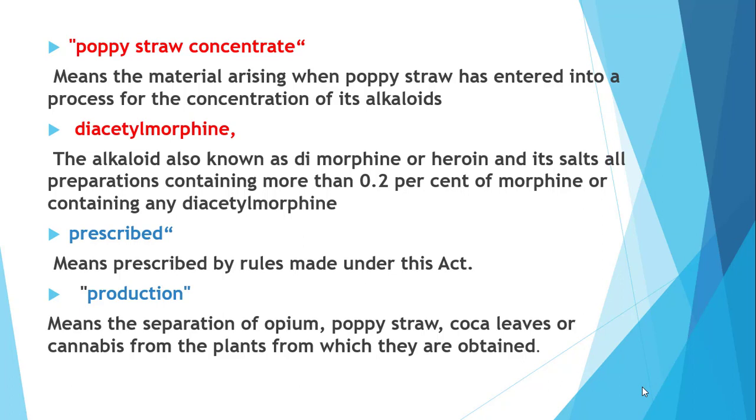Next, what is the meaning of prescribed? Prescribed means prescribed by rules made under this act. Next is production. Production means the separation of opium, poppy straw, coca leaves or cannabis from the plants from which they are obtained.